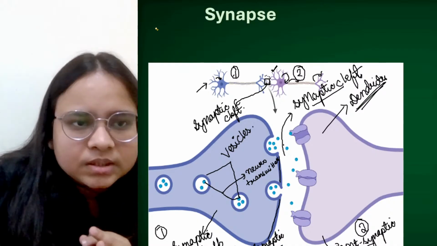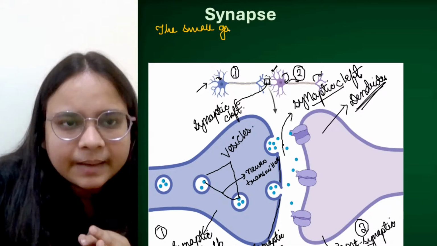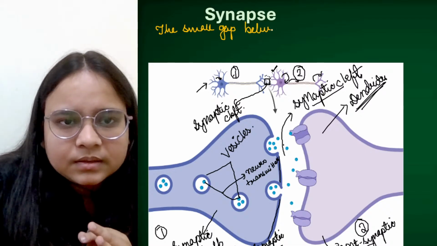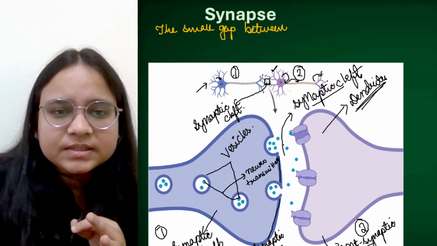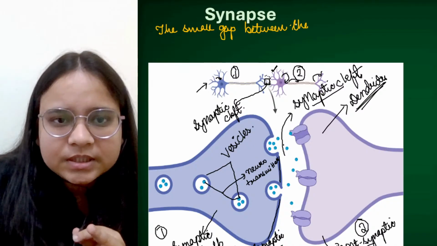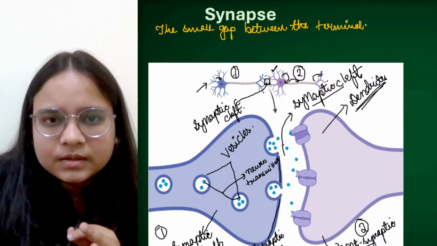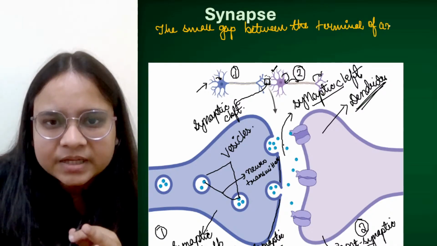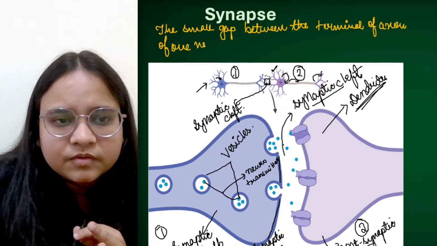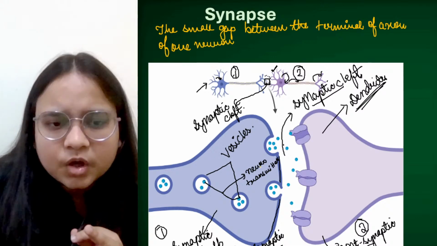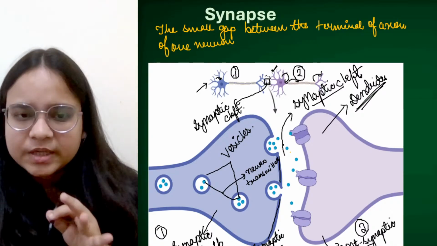Okay, so the small gap is between which structures, first between the terminal of axons of one neuron. ठीक है, ये जो न्यूरॉन है इसके जो टर्मिनल्स है, इसके बीच में ये जो गैप है.